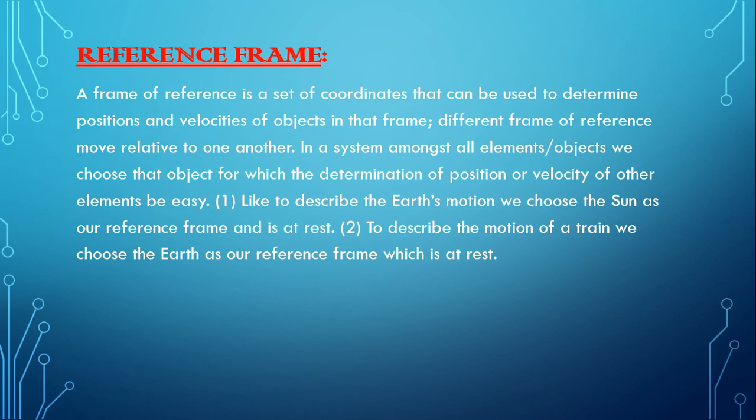In a system, among all elements or objects, we choose that object for which the determination of position or velocity of other elements is easy. Just like to describe the Earth's motion, we choose the sun as our reference frame and the sun is at rest. To describe the motion of a train, we choose the Earth as our reference frame which is at rest.